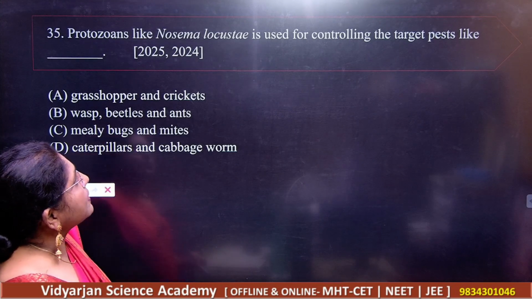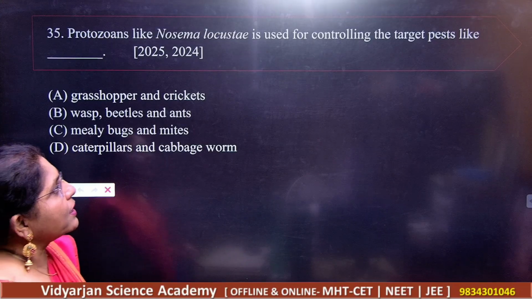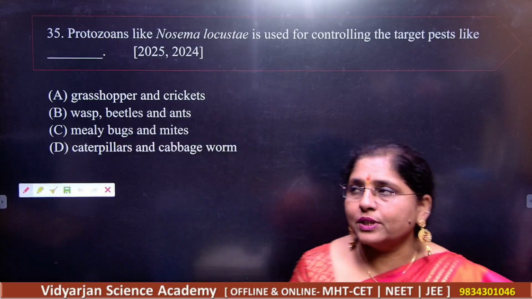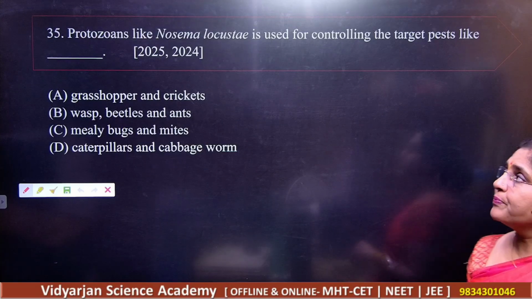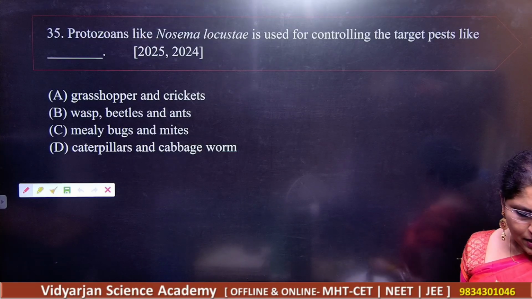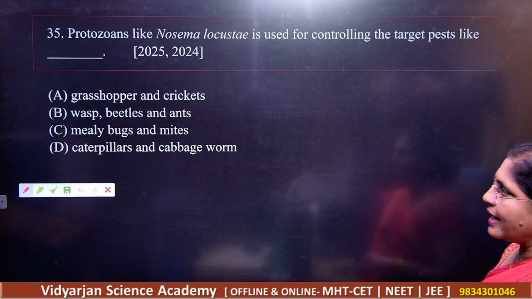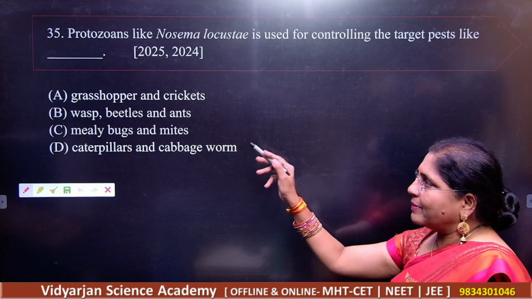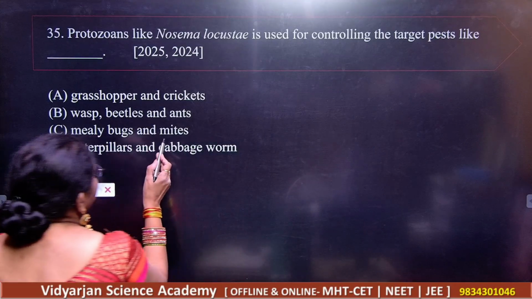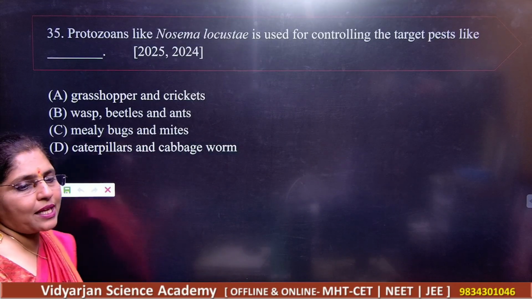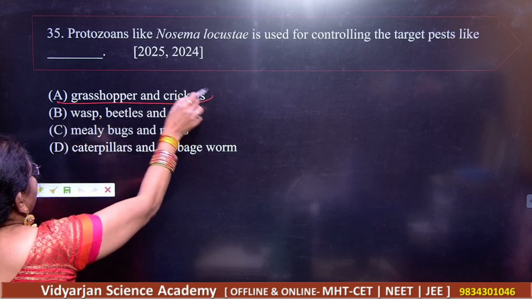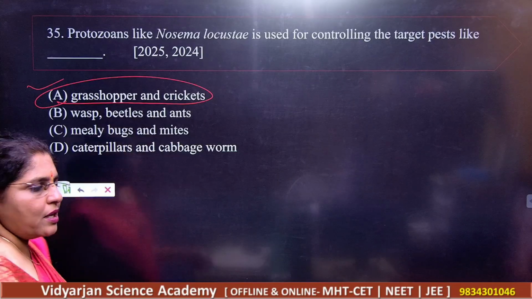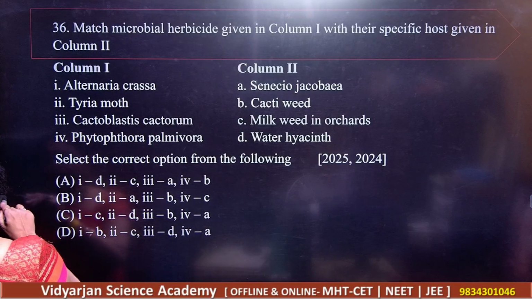Next, question number 35. Protozoans like Nosema locusti are used in controlling the target pest. Which kind of pest can be controlled by means of protozoa like Nosema locusti? Grasshopper, then crickets, then wasp, beetles, then ant, then mealybugs and mites, caterpillars and cabbage worm. So your answer here is A, grasshopper and crickets. So you can straight away remember the answer.